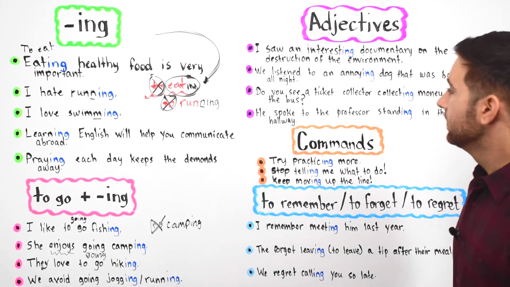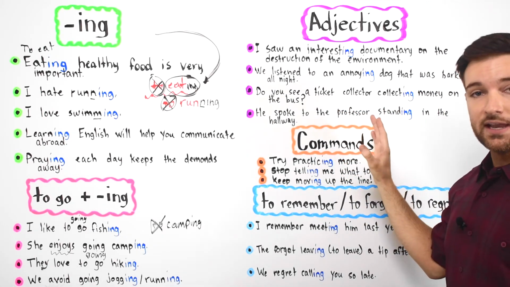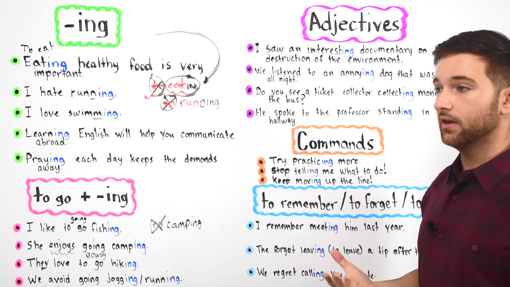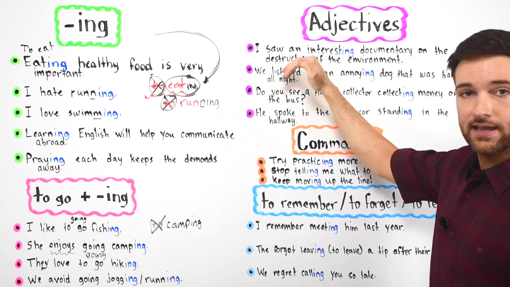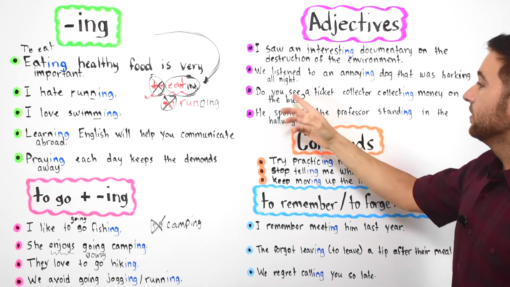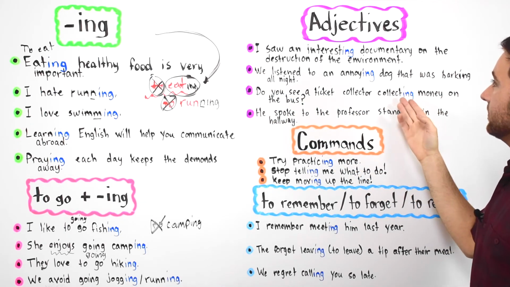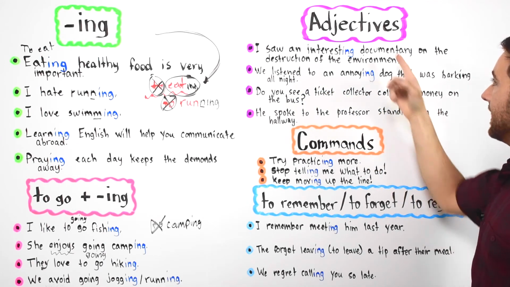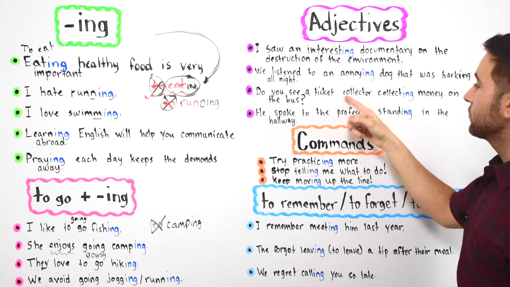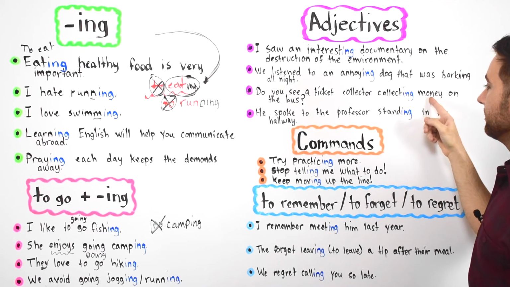Okay, so do you see the ticket collector collecting money on the bus? Okay, so guys, we were talking a little bit about how the adjectives come before nouns. Well, we're going to see some cases where they come after nouns. Collecting with ing is the adjective. A ticket collector is the noun. So, it describes the action of a ticket collector. What is he doing? Collecting money.